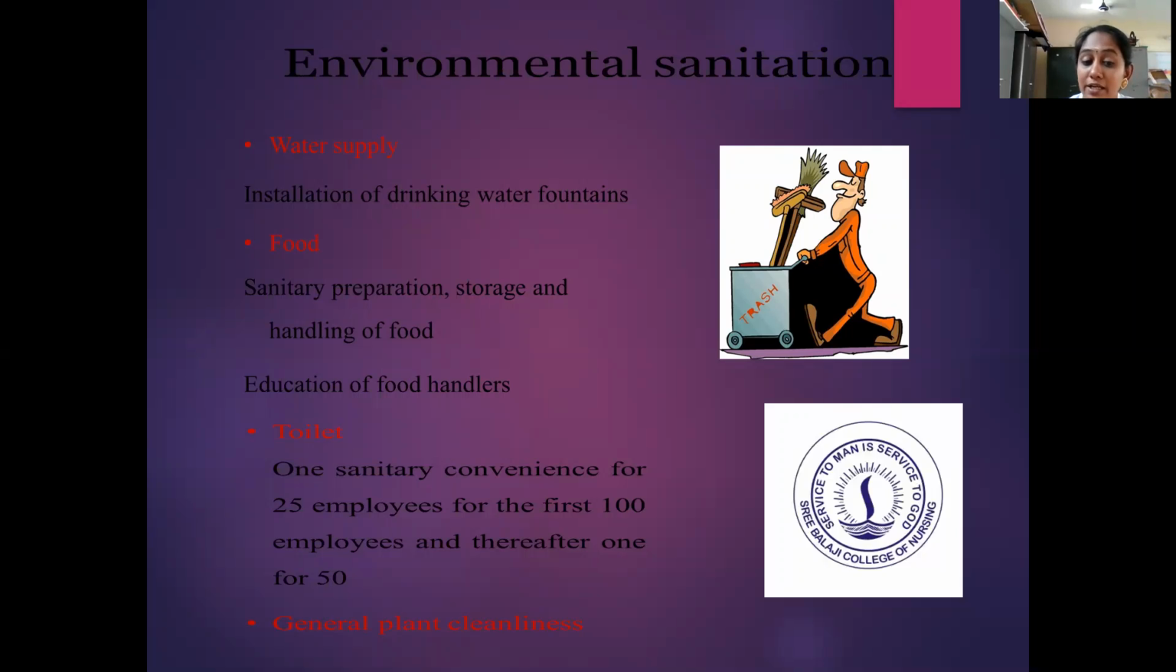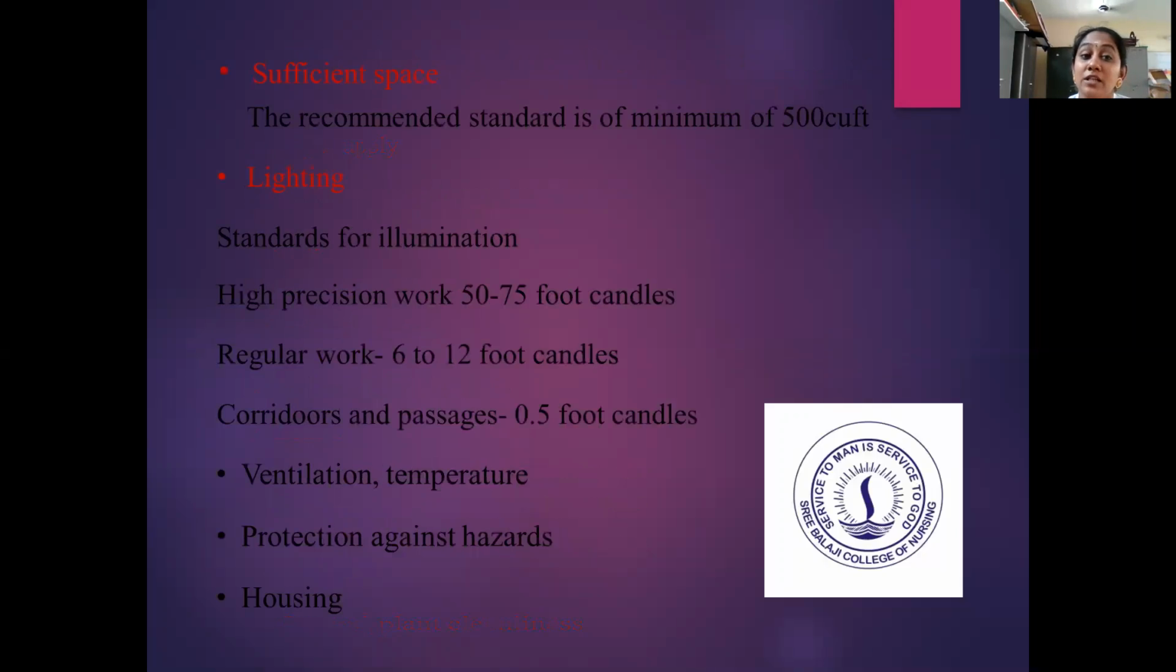So general plant cleanliness has to be maintained. Then there should be sufficient space. The recommended standard is a minimum of 500 cubic feet for one individual. Lighting, standard for illumination: for high precision work, 50 to 75 foot candles has to be maintained. For regular work hours, it is 6 to 12 foot candles. For corridors and passages, it should be 0.5 foot candles. It should be highly ventilated. The temperature should be normal.